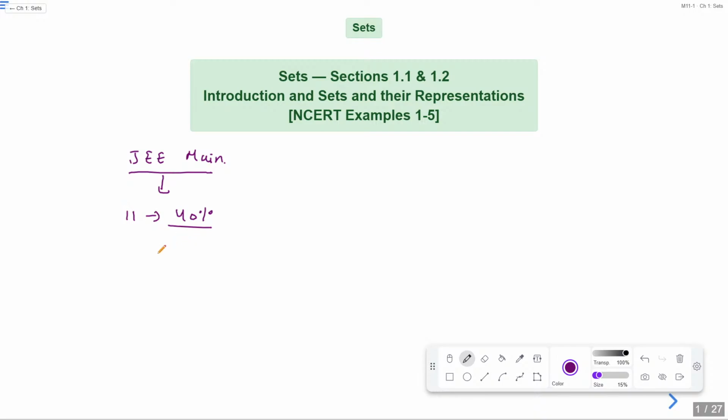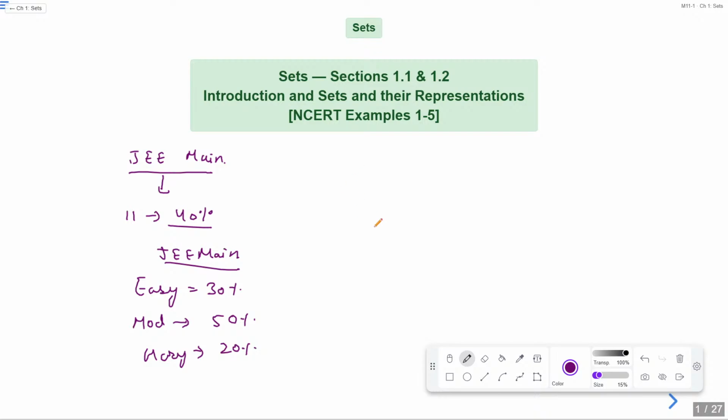Okay, and for JEE Mains, I'm talking about the difficulty level of mathematics. 30% questions are easy, and you can attempt them easily. 50% are moderate, and 20% questions are hard. So with 30% easy and 50% moderate, you can score and clear your JEE Mains cutoff.